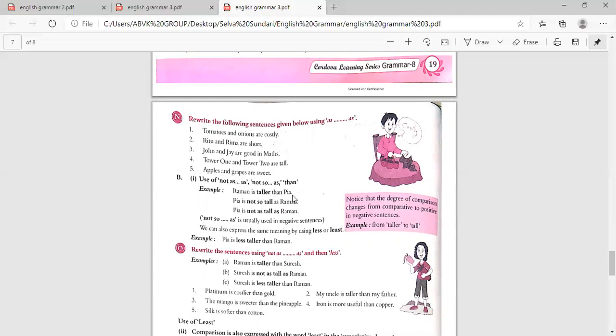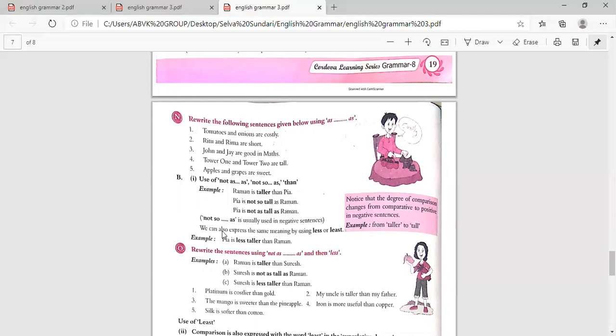Raman is taller than Pia. This is the comparative degree. When you change from comparative to positive in negative sentences, it comes in the negative form. That is, we use not to change into the positive degree. Not so as is usually used in negative sentences.